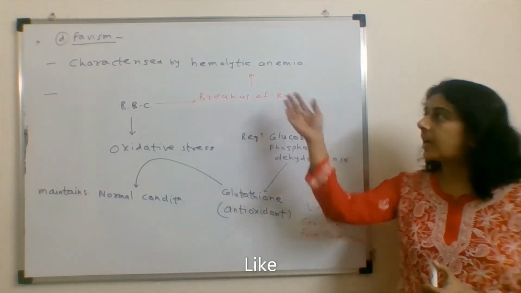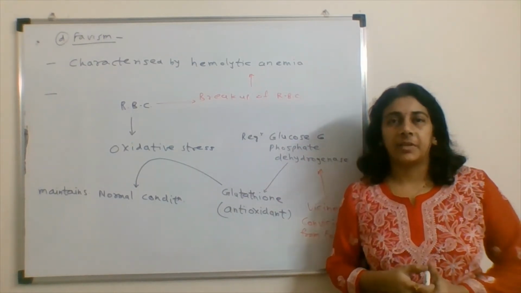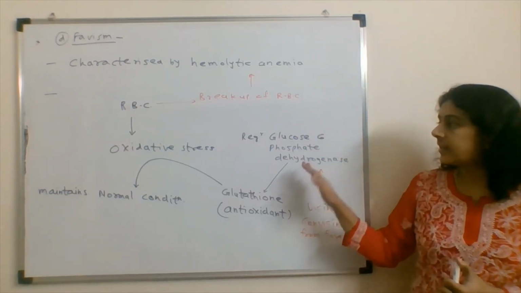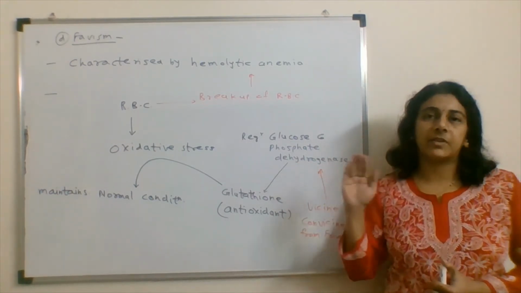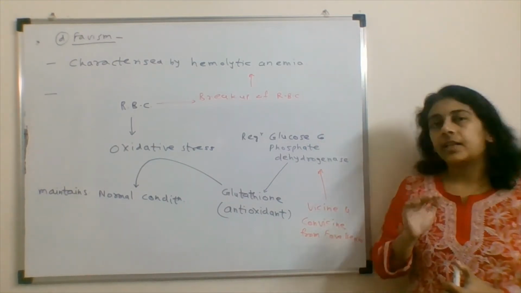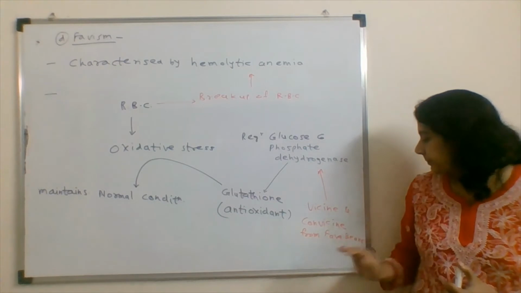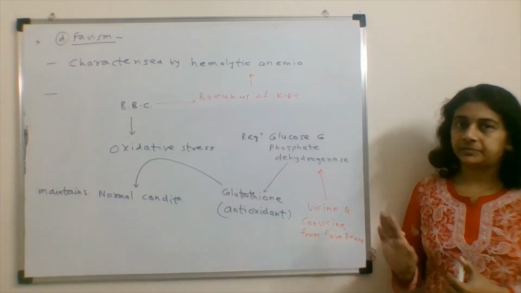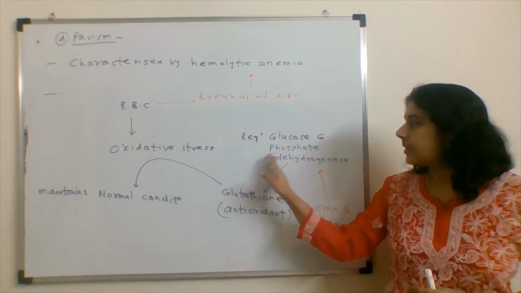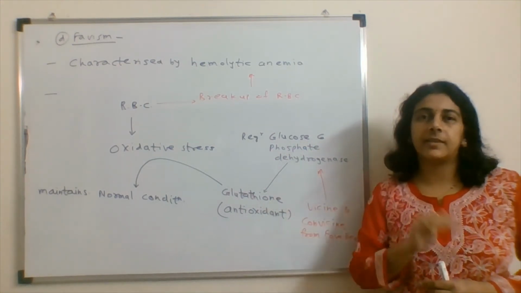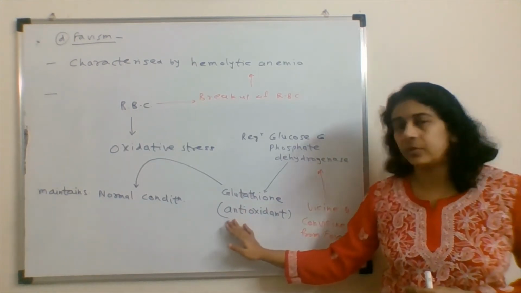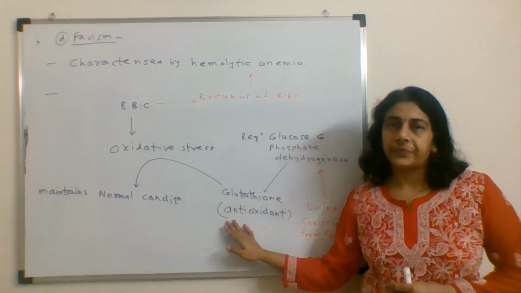Moving to the last option, that is favism. What is this favism? See here, there is a reference to the glucose 6-phosphate dehydrogenase enzyme. There are fava beans. Try to understand. This glucose 6-phosphate dehydrogenase is the enzyme which helps to form the reduced form of glutathione in the body.